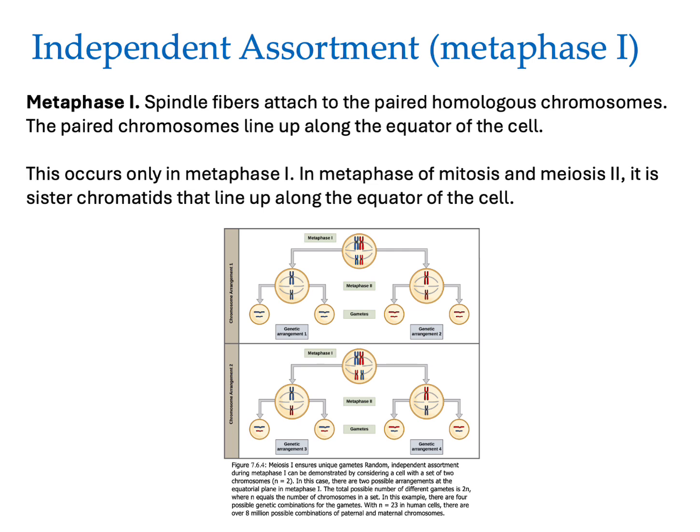You can see here in these two scenarios, the top and the bottom. The top one, we have a blue next to a red, and then we have a blue next to a red in the center cell there. The bottom one, we have a blue next to a red and a red next to the blue. And as these chromosome pairs are pulled apart, it gives a different result in the next cell that comes from that.